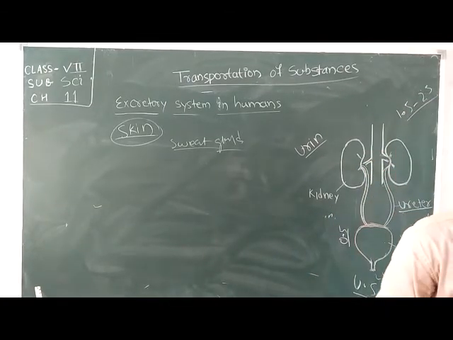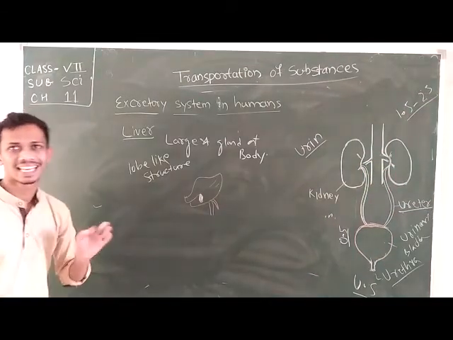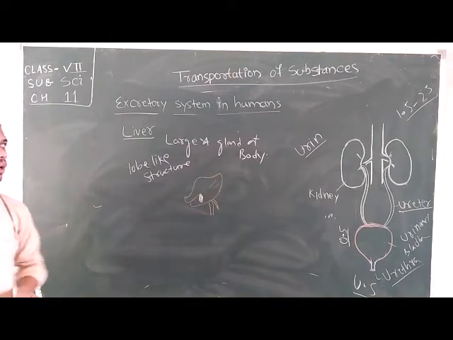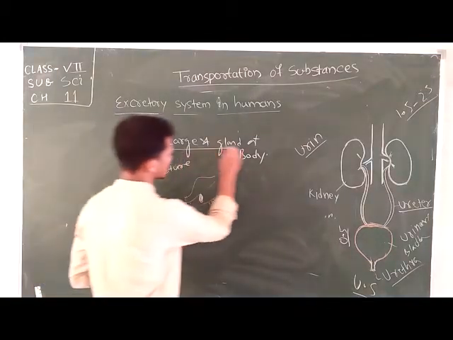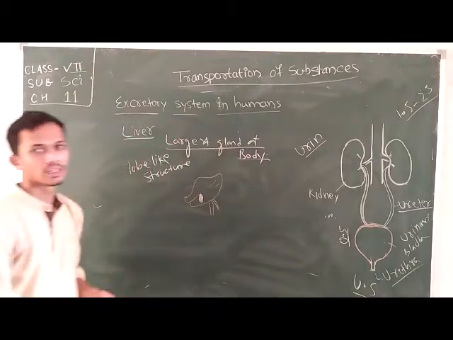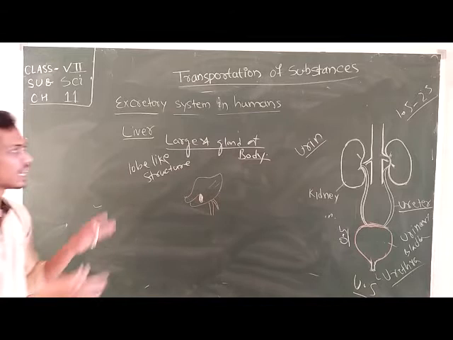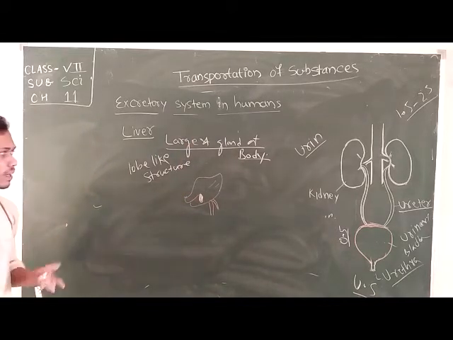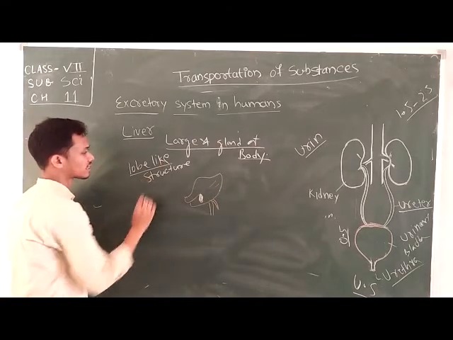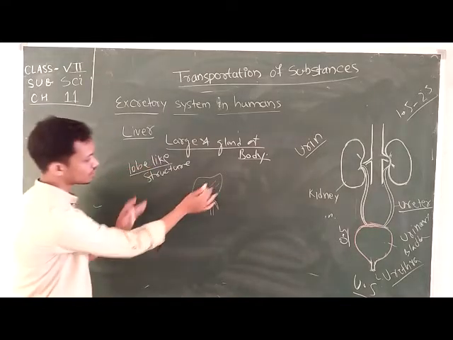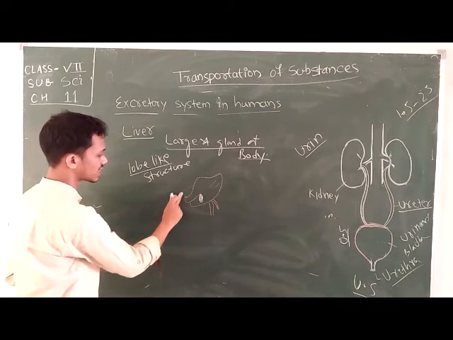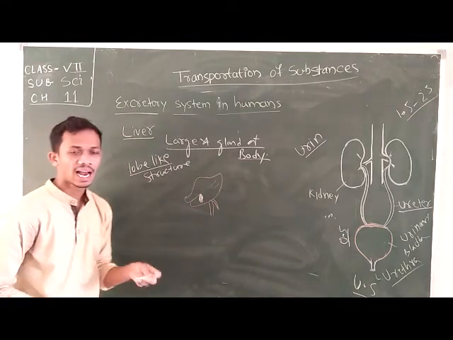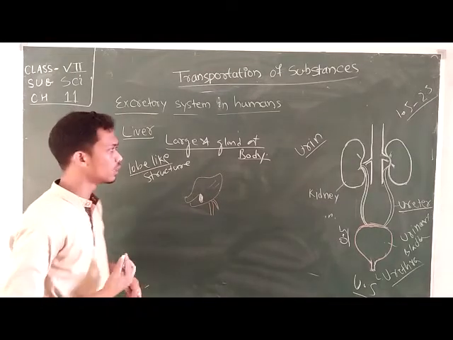Here we discuss the next excretory organ, that is your liver. The liver is the largest gland of the human body. It is a gland which is inside the body. It has a lobe-like structure, just like a lobe, and it is present just below our lungs.